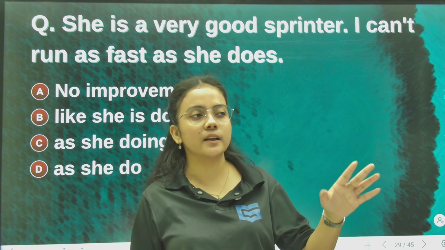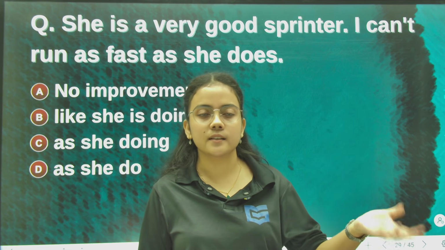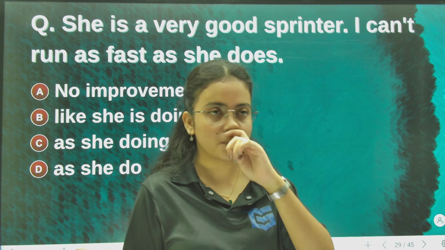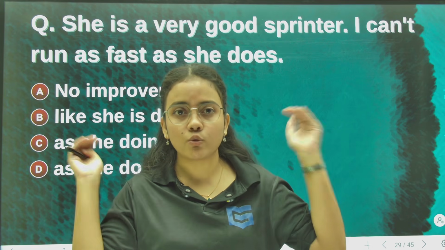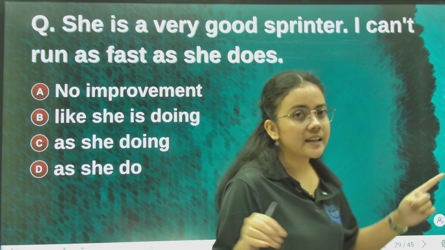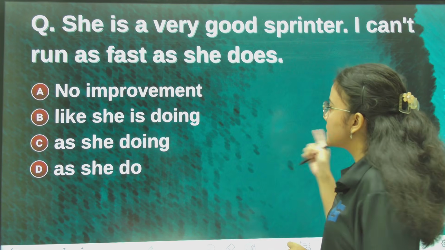Habitually, the girl we are talking about is a fast runner. She is a very good sprinter. Sprinter means someone who runs very fast. Okay. So she is a very good sprinter. I can't run as fast as she does.